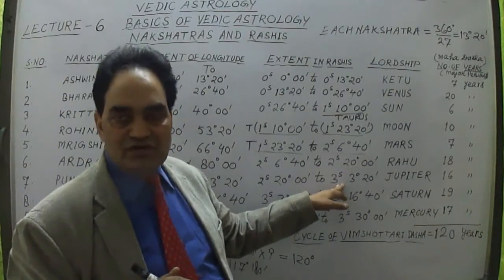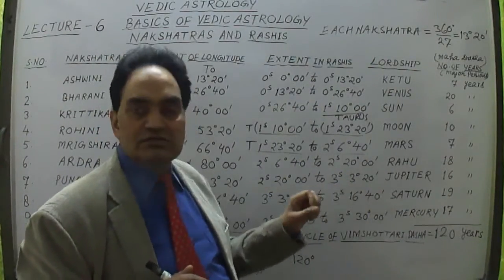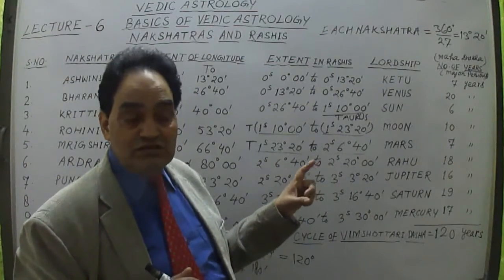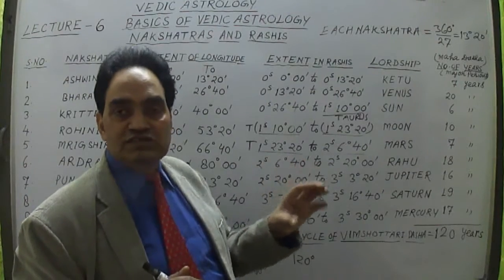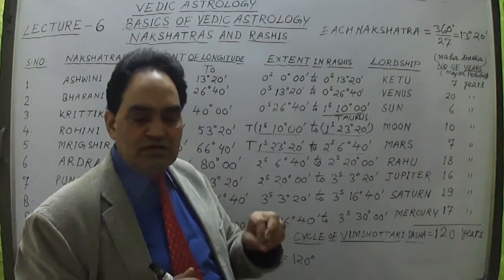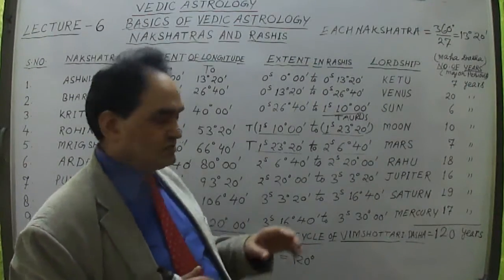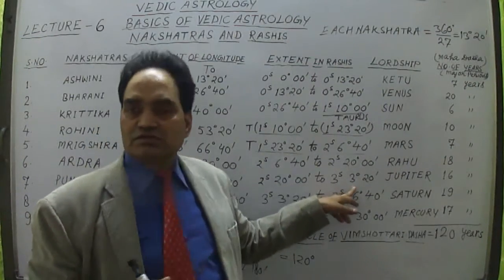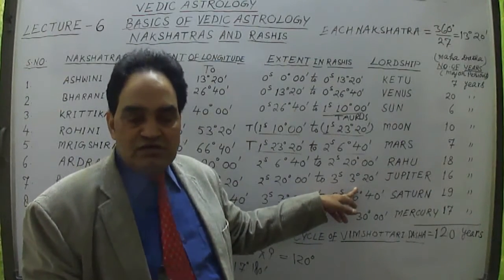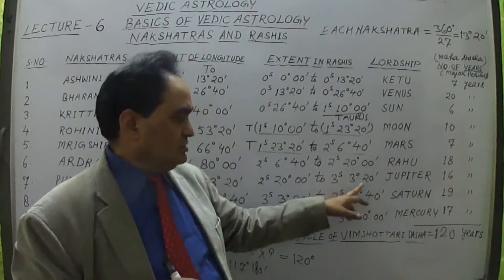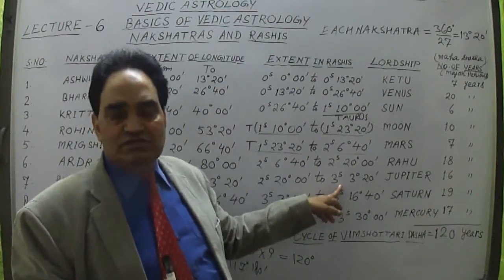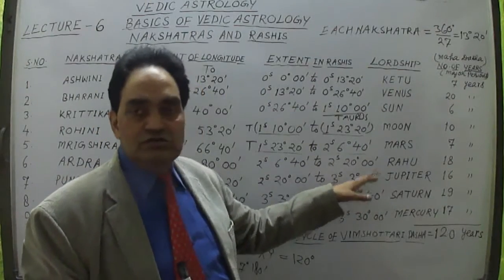So with this one, Punarvasu Nakshatra, which is the seventh one, the first quarter of this is lying in the Cancer sign. Now still the Cancer sign has 26 degree 40 minutes. 26 degree 40 minutes means the next 2 Nakshatras will be lying completely in the fourth sign, which is Cancer sign. Because 3 degree 20 minutes is taken, the remaining 26 degree 40 minutes is still there to make it 30 degree in the Cancer sign, because now Cancer sign has started, 3 signs past 3 degree 20 minutes.